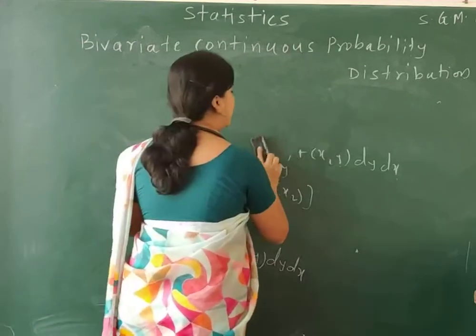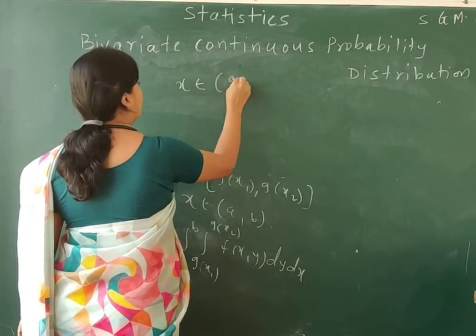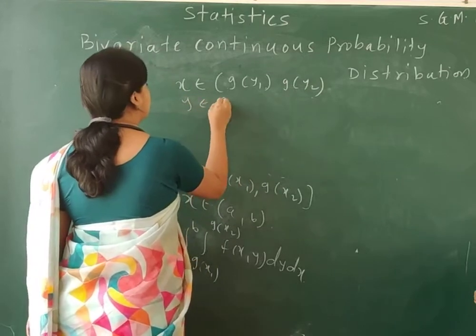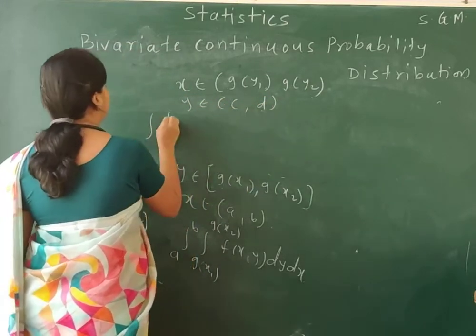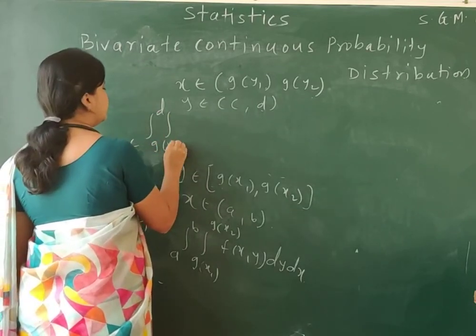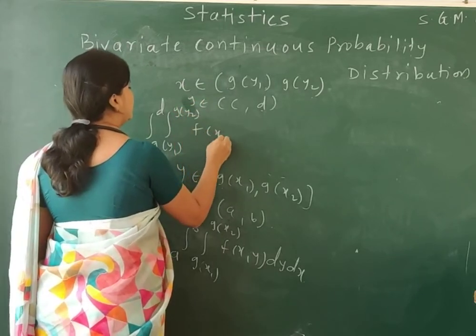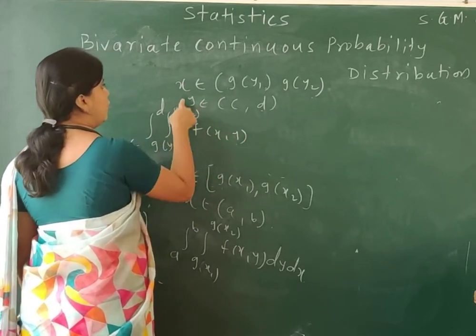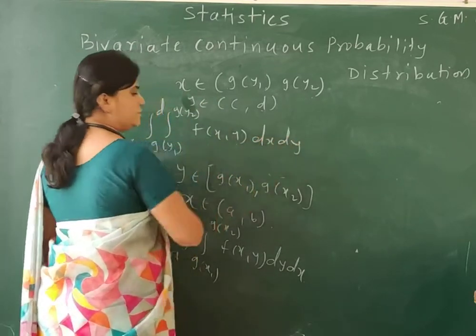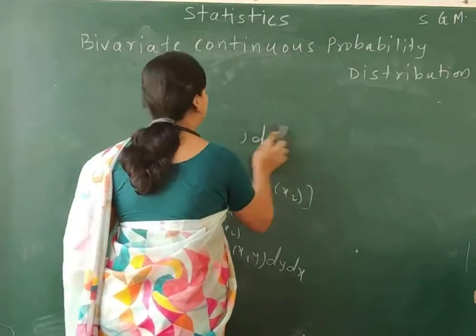Okay? So I can solve in this manner. Or we may have the case where x is a function of y, g of y1, g of y2, and y is a function of constant. Then we can solve the integral as the constant is the outer integral, and the inner integral is the function. So g of y2, f of x comma y. Since these are the values of x, so dx and dy. Okay? So these are some rules of solving the double integral.